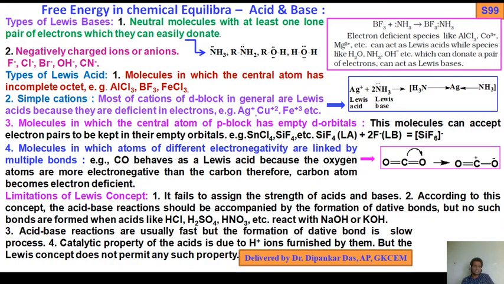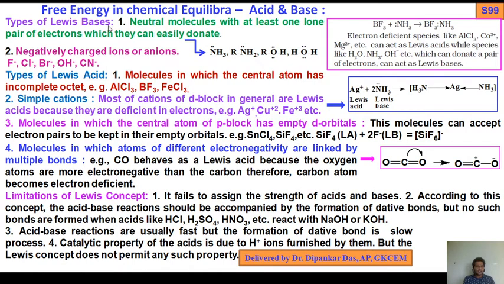Now, types of Lewis bases. Neutral molecules with at least one lone pair of electrons which they can easily donate. You see NH3 having one lone pair of electrons, RNH2 having one lone pair of electrons, ROH having a lone pair of electrons, H2O having lone pairs of electrons.